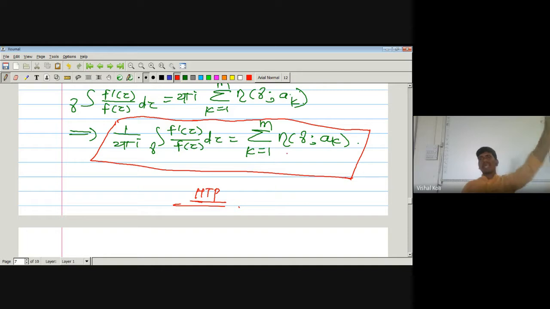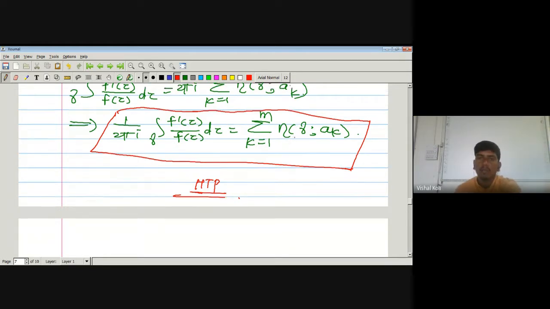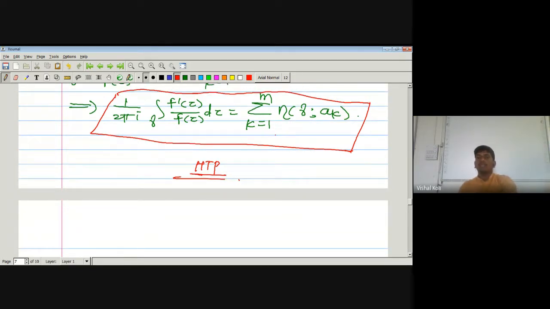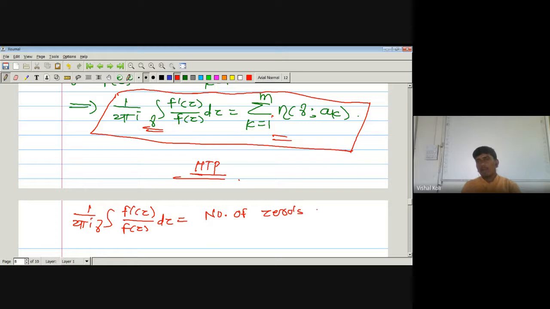Actually this one is nothing but the number of zeros inside our given curve gamma. That one is nothing but our sum. This value, 1 upon 2 pi i integration over the curve gamma f dash of z divided by f of z dz, equal to this one. It means the number of zeros of a function f inside the curve gamma.